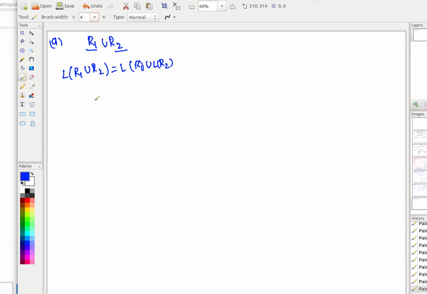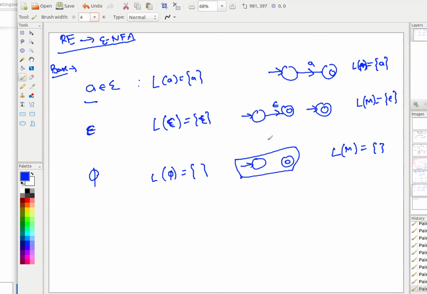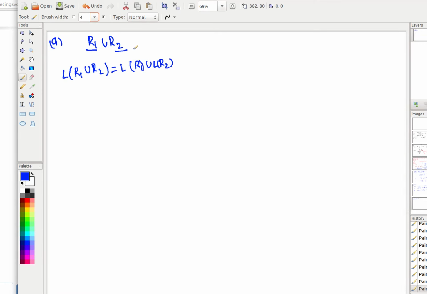Because we are proving it by induction, for the base case that you have created, we have already shown that you have machines. Let us say that for some n-1 operations it is following, and those n-1 operations might be distributed between two smaller regular expressions R1 and R2. So I am going to prove that if you add any extra operation on top of it, it will still hold.